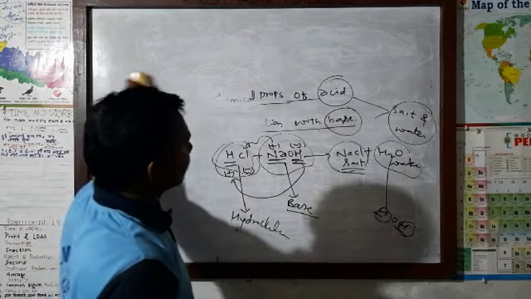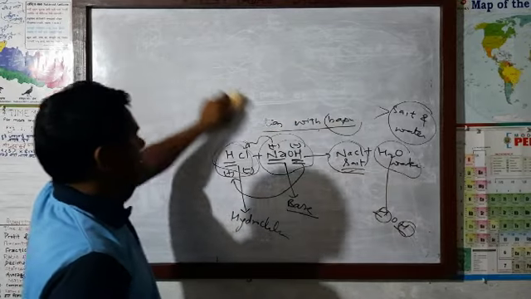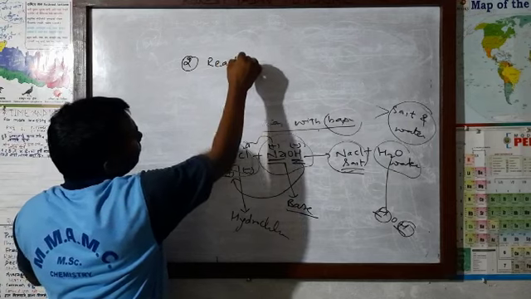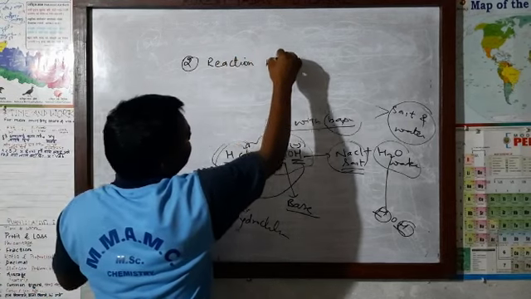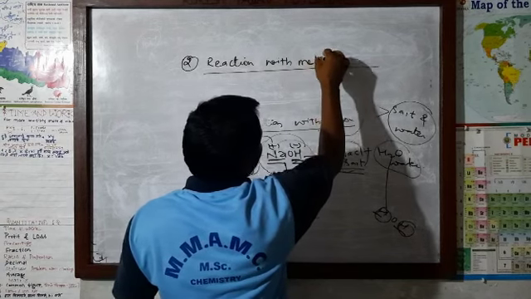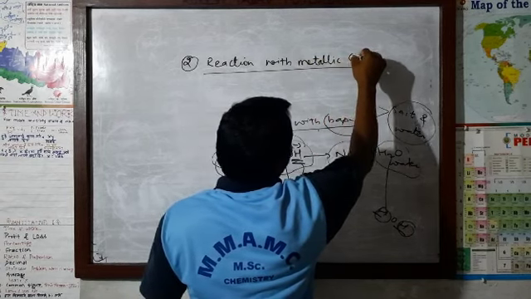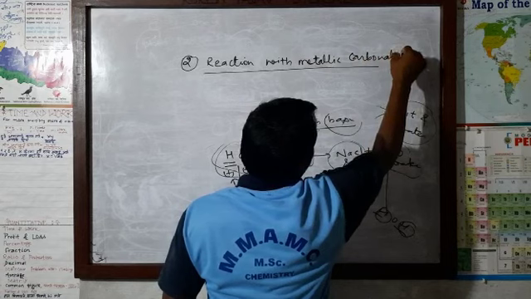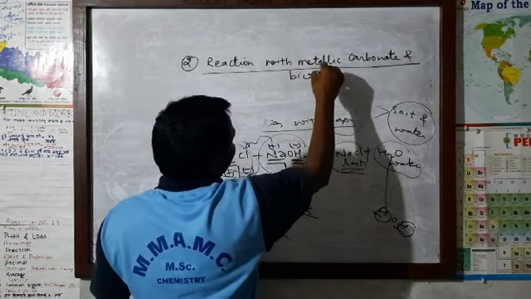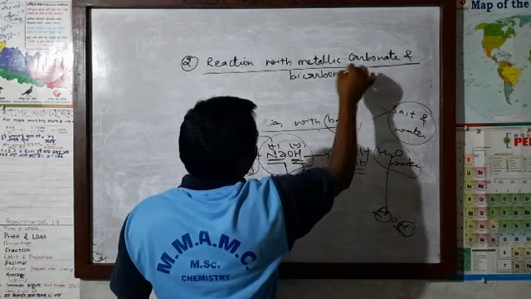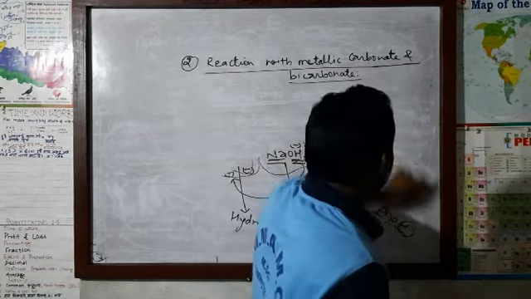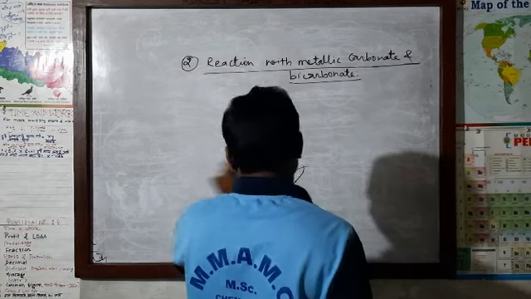Another reaction we are going to study of this acid. Second is reaction with metallic carbonate and bicarbonate. Then what will happen when acid reacts with metallic carbonate and bicarbonate?